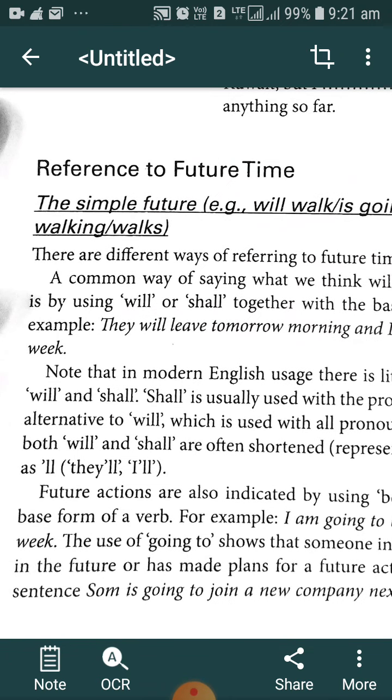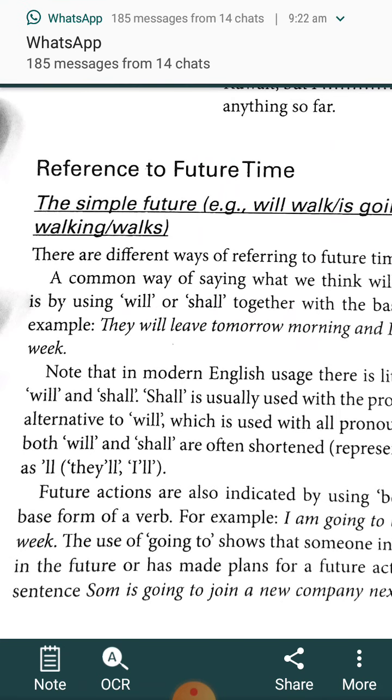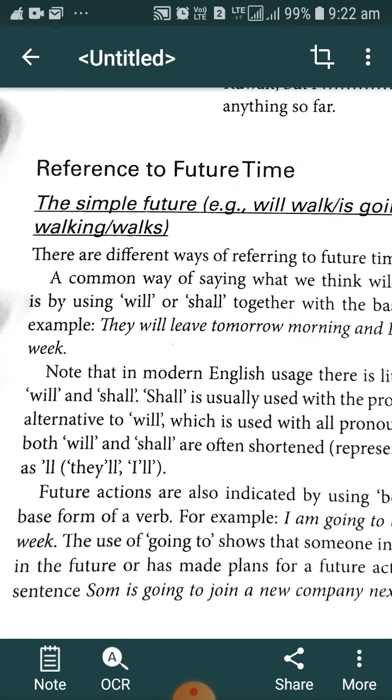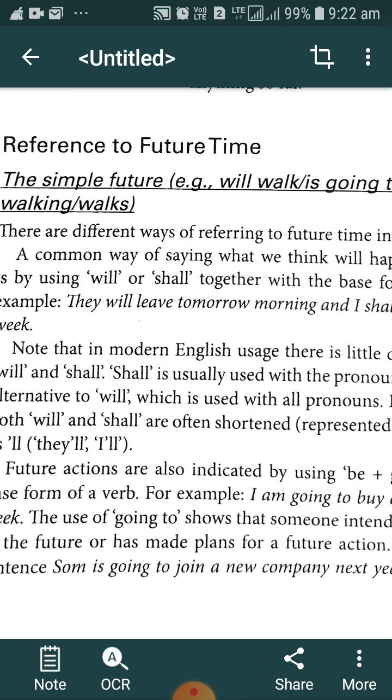These are a common way of referring to future action by using will or shall together with the base form of the verb. Will and shall, we can say, are helping verbs that are used in the future tense while denoting the future action. There are some other ways of referring to the future.